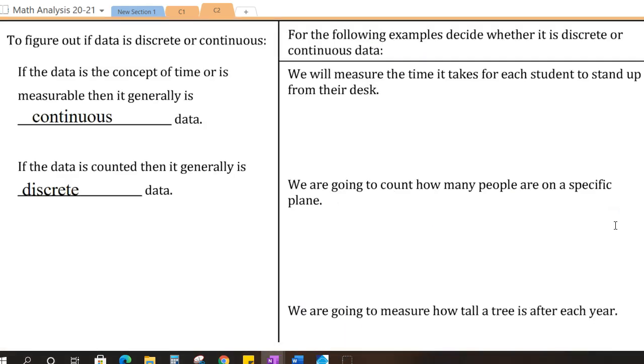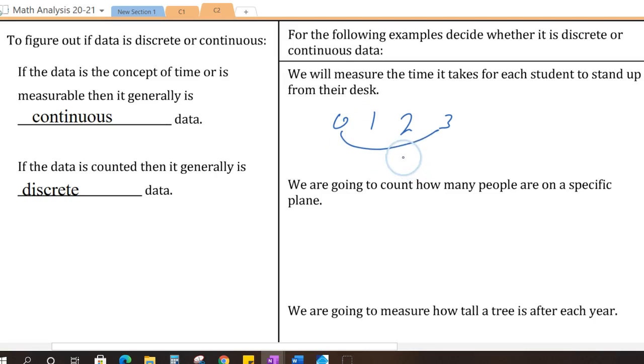Now moving on to discrete versus continuous. If the data is the concept of time or is measurable, then it is usually continuous data. If the data is counted, then it is generally discrete. So let's look at some examples and it should become clear. We will measure the time it takes for each student to stand up from their desk. So stand up and I get a stopwatch. Is this discrete or continuous? Well, think about it. One person takes 1 second, another person takes 2 seconds, another person takes 3 seconds. Well, we have numbers anywhere between 0 to 3 seconds.